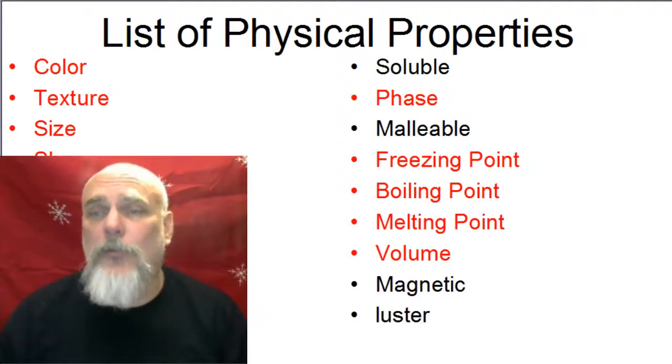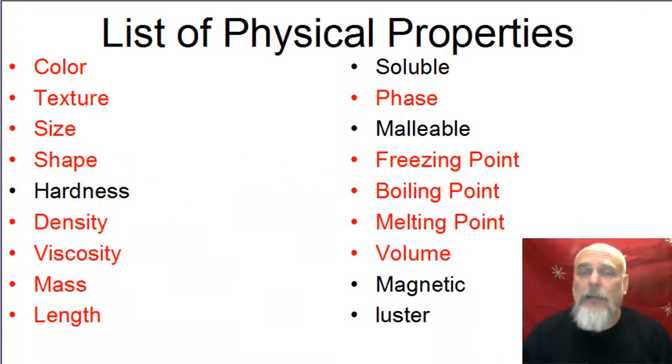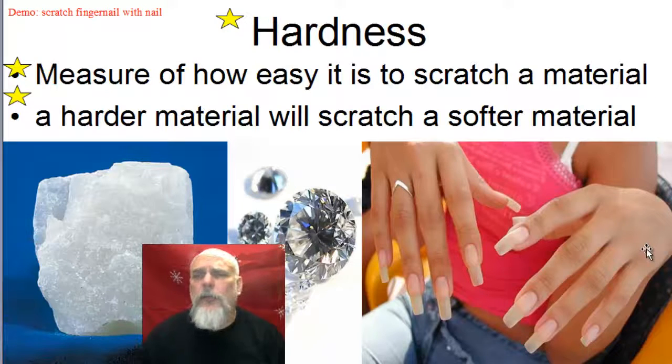Here's a list of some physical properties, the ones that are in black, properties that you may not be familiar with. Everything else we've already studied and you should already know. So the new ones that we're going to talk about would be hardness, solubility, malleability, magnetic, and luster. Let's start with hardness. First of all, hardness is not like how strong something is necessarily.